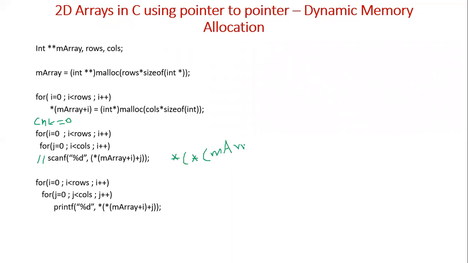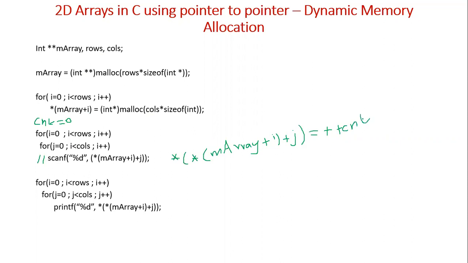m-array plus i, plus j, equal to plus plus count or count plus plus. So this will keep storing values at that location.